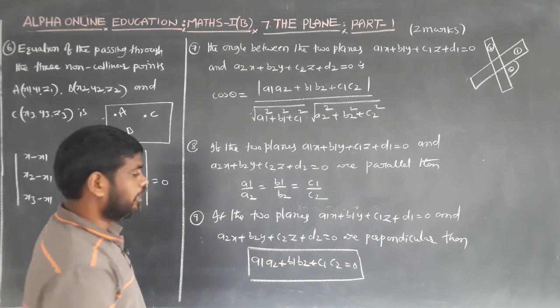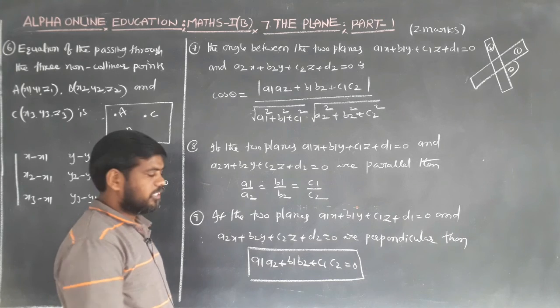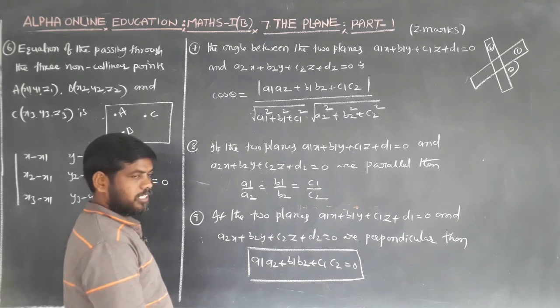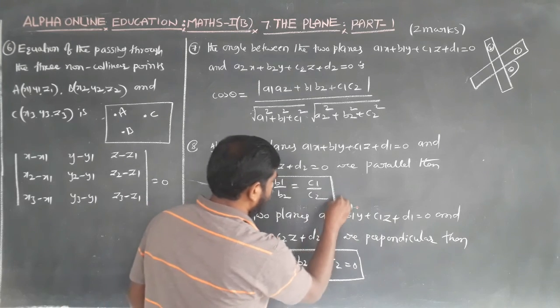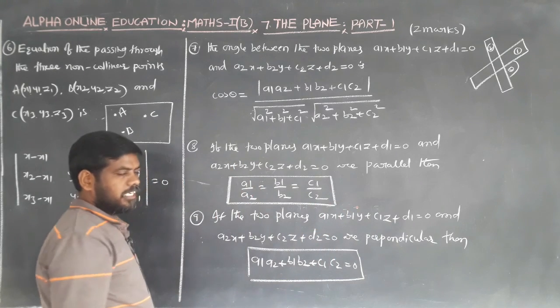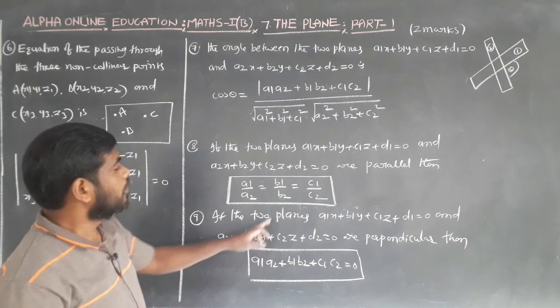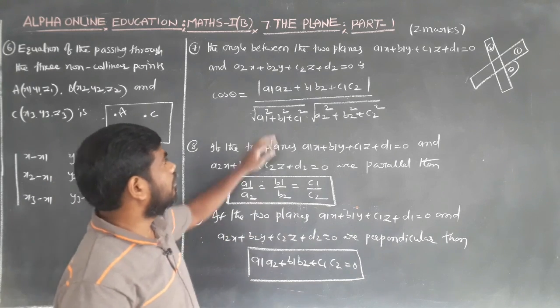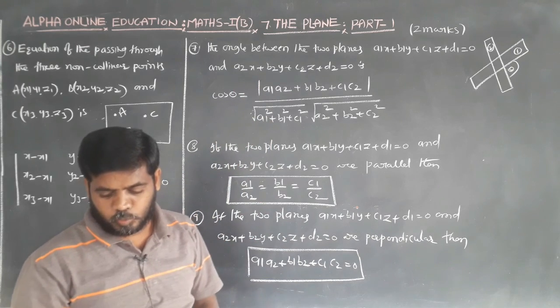If the two planes are parallel, then a1 by a2 is equal to b1 by b2 is equal to c1 by c2. This is the angle between the two planes.